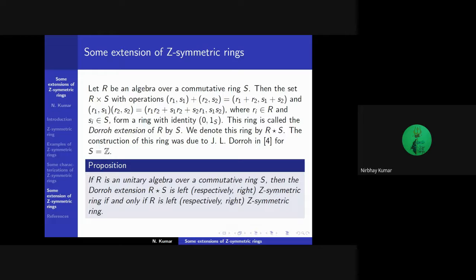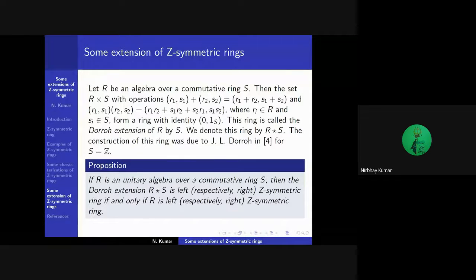Next, let R be an algebra over a commutative ring S. Then the set R × S with the operation given, where r_i belongs to R and s_i belongs to S, forms a ring with identity (0, 1_S). This ring is called the Dorroh extension of R by S. We denote this ring by R ⋆ S. The construction of this ring was due to J. L. Dorroh in [4] for S equal to Z.